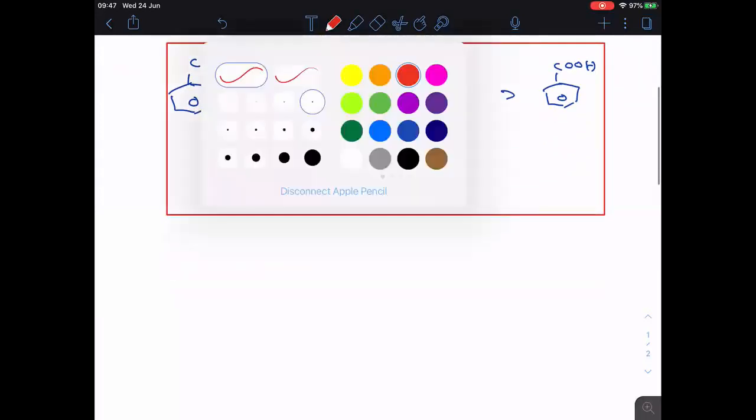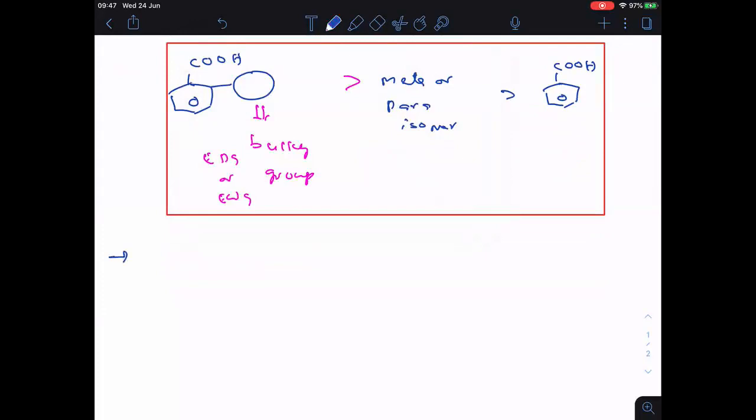And remember everyone, this effect is called the ortho effect. Is it clear everyone? This is said to be the ortho effect.